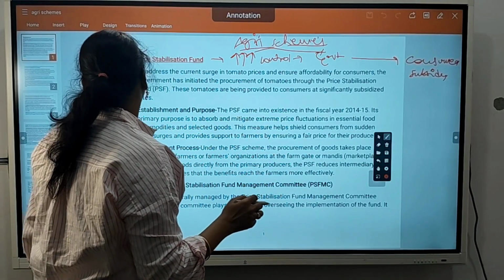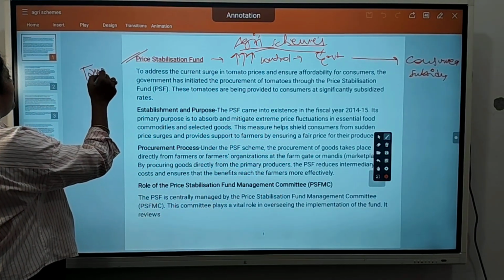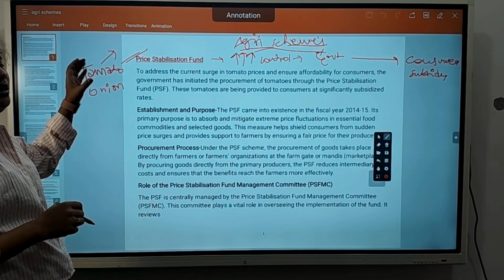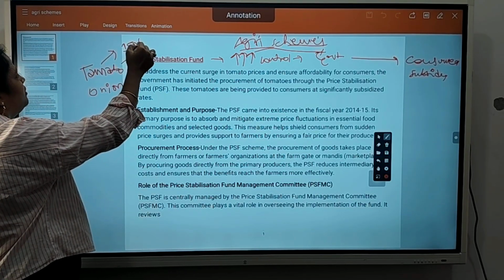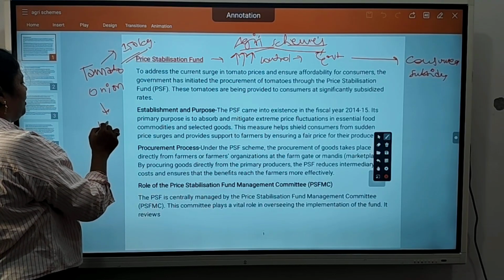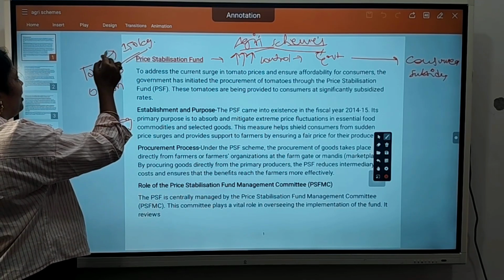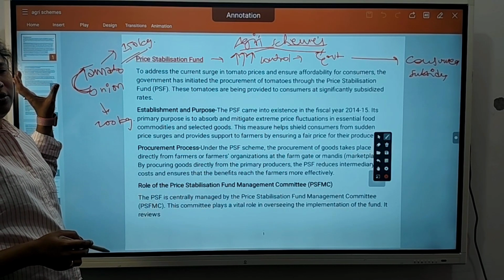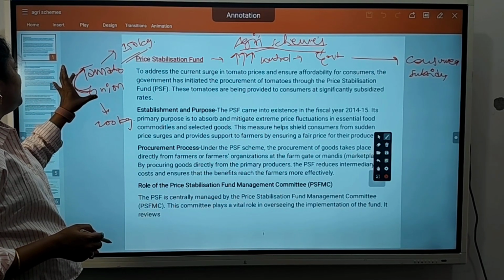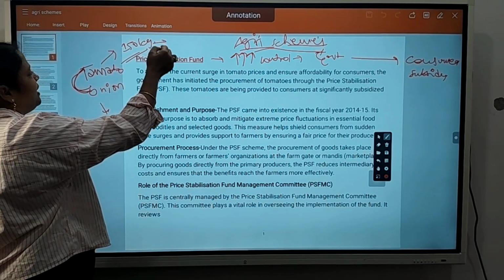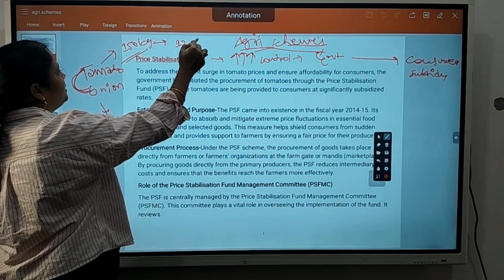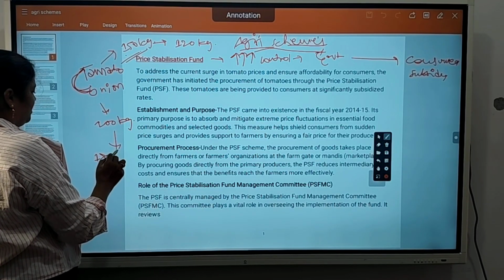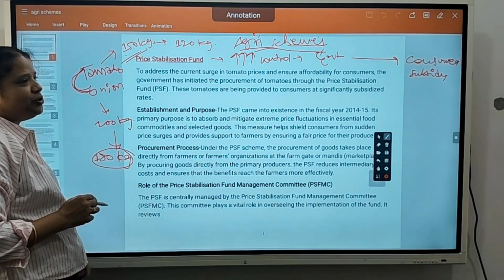Suppose tomato or onion is there. For example, tomato price has gone to 150 rupees per kg. Onion price has gone to 200 rupees per kg. Then the government will procure these items by imports or from local suppliers. Then they will sell to the customer at a subsidized price like 120 rupees per kg tomato and 180 rupees per kg onion. Then also the consumer will get benefit.